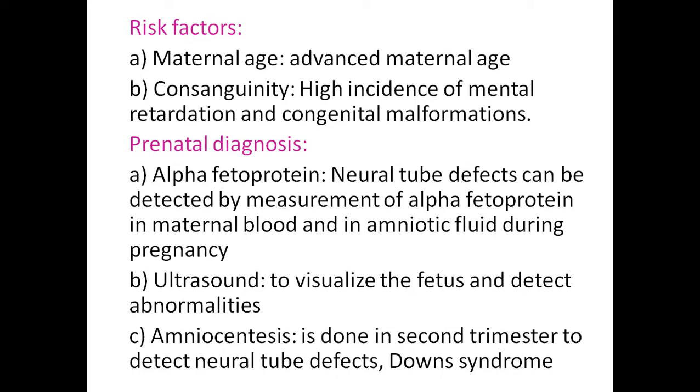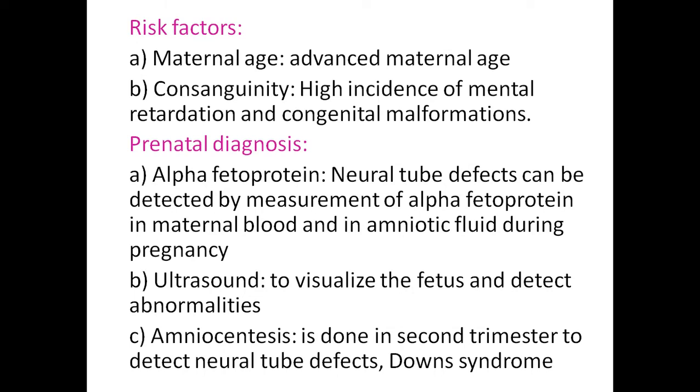In consanguineous marriages, you can see a high incidence of mental retardation and congenital malformations. That is first level consanguinity, second level consanguinity, etc. The close relations, that is the uncles from the mother's side and the father's side, are prone to congenital anomalies in the baby. These are the risk factors.